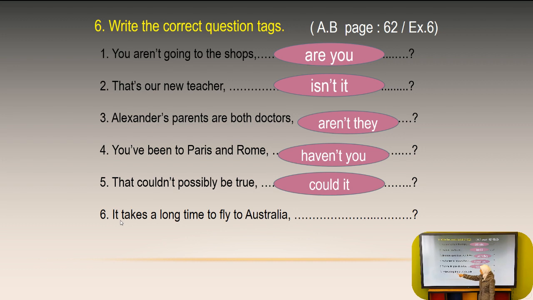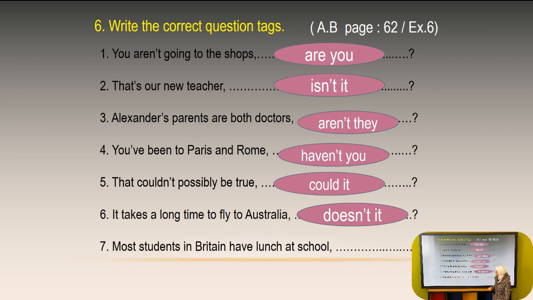Number 6 now, it takes a long time to fly to Australia. So here, look at this sentence. Can you find an auxiliary here? Of course not. So what should we do? We should add the auxiliary do, and do takes this S, so it becomes doesn't it, because the sentence is positive. Here the question tag should be negative. So the answer is doesn't it.